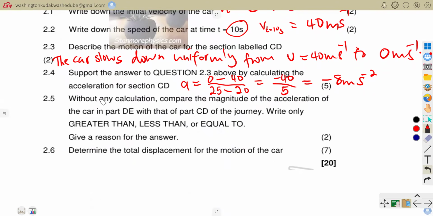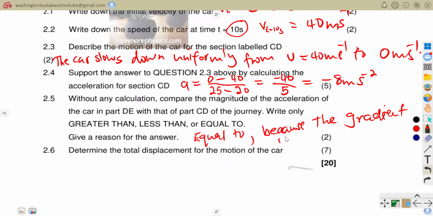So you would have just come here and said for part 2.5, they said give a reason for your answer. They said without any calculation, compare the magnitude of the acceleration. So you would say that it is equal to, and then you would say because the gradient is the same. So we have got the same gradient. So the acceleration was just going to be equal.